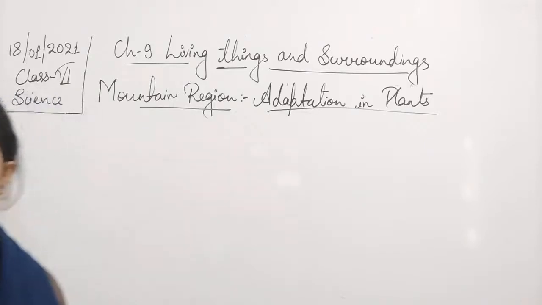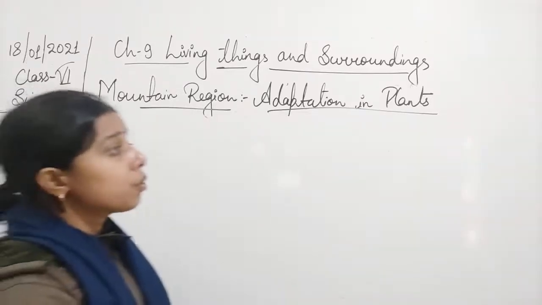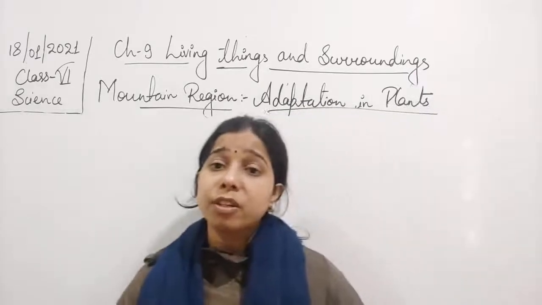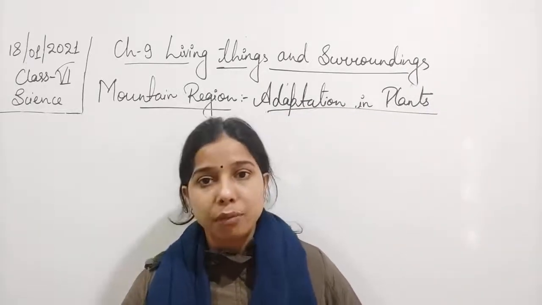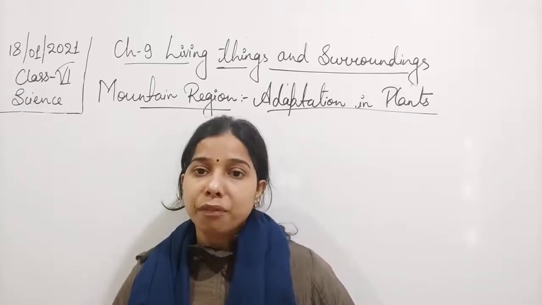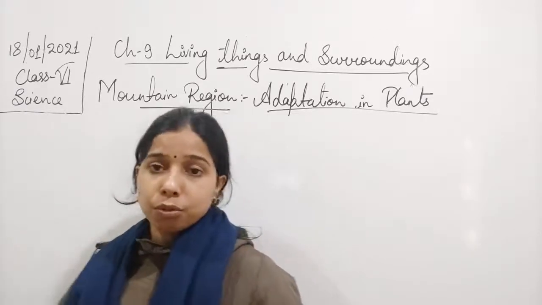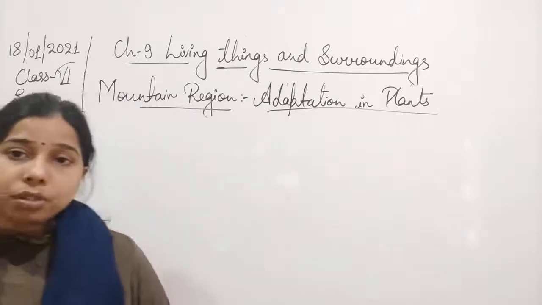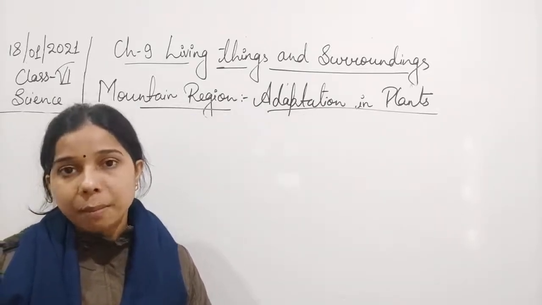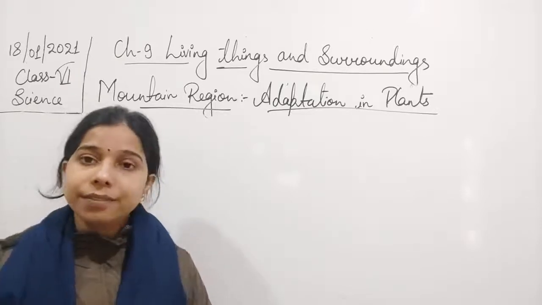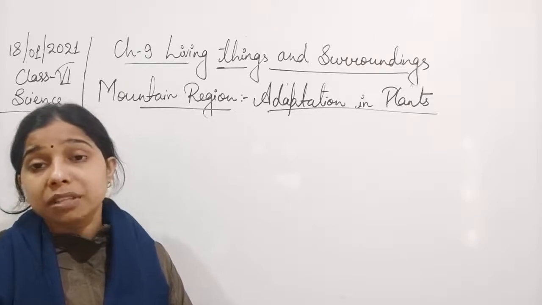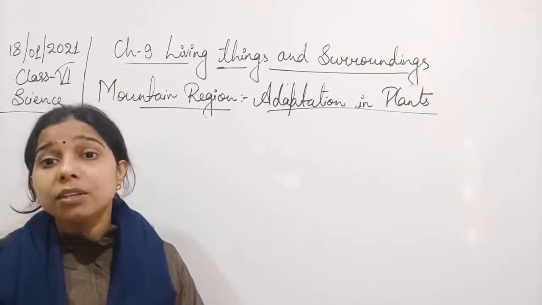So needle shape or very small size of leaves are present, which help in preventing the loss of water. It means they help in reducing the process of transpiration. You know that the loss of water occurs due to the leaves, and this can be reduced in the mountain region because the leaves of the trees present there are of a small shape or a needle shape.